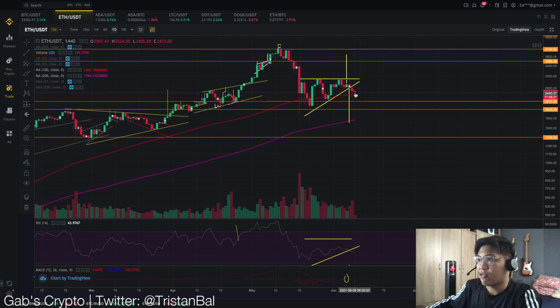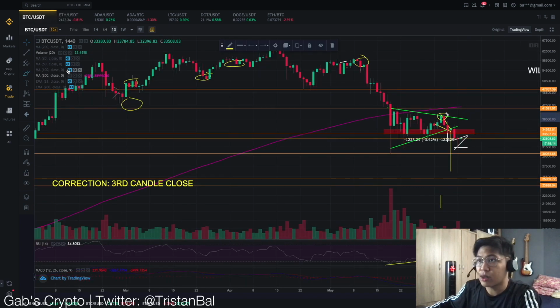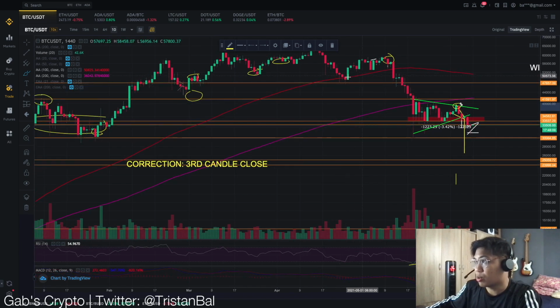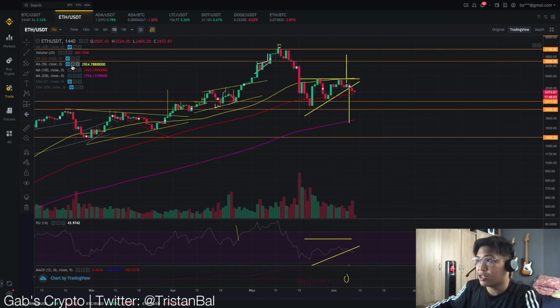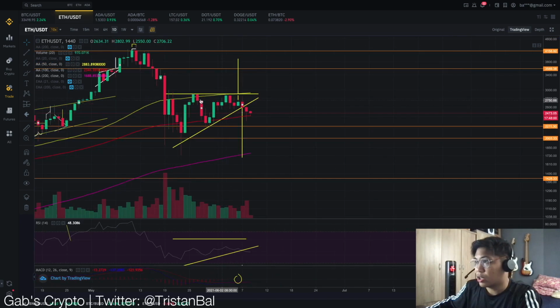Now let's move on to the next moving average, which is the 100-day moving average. The 100-day moving average is right now acting as a support for Ethereum. Let's now go back to Bitcoin and let's look at the 100-day moving average. This one also acted as a support for Bitcoin, but now we had that breakdown. Let's now look at the next one, the 50-day moving average. This one now also acts as a resistance for the Ethereum price. And then let's try to understand the Ethereum price action for the 20-day moving average.